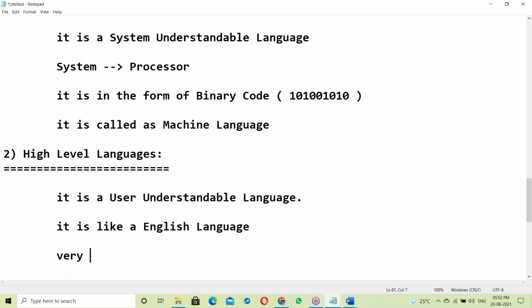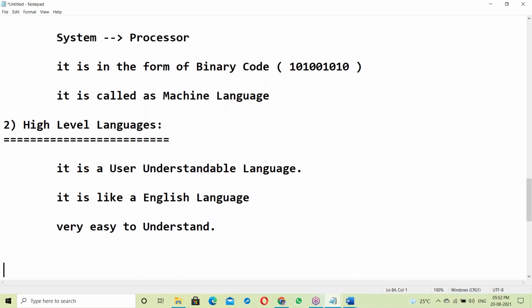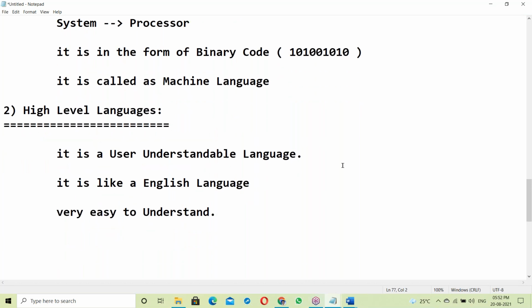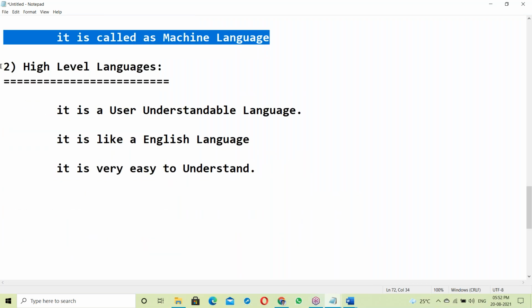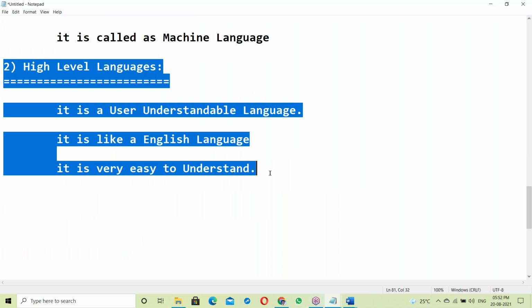So there are two categories of language: low level and high level languages.